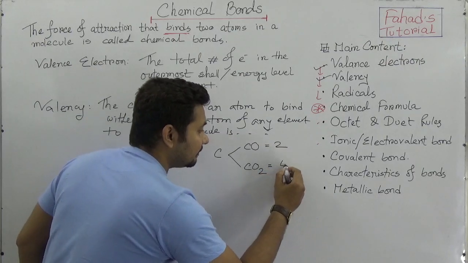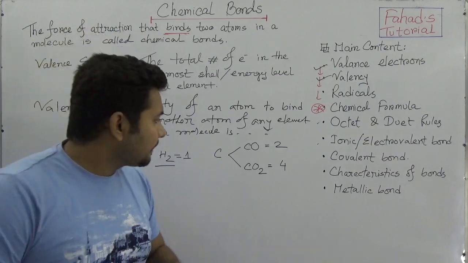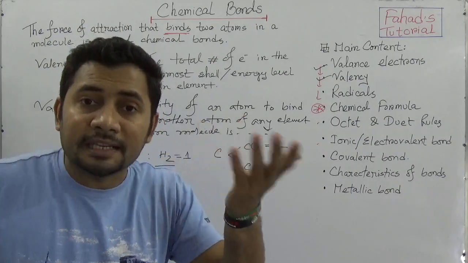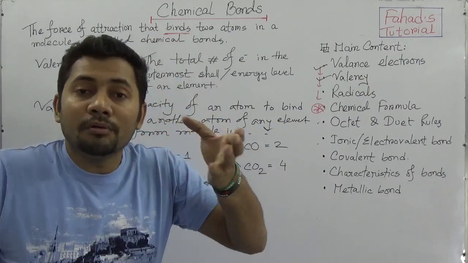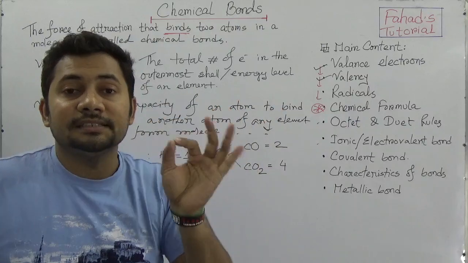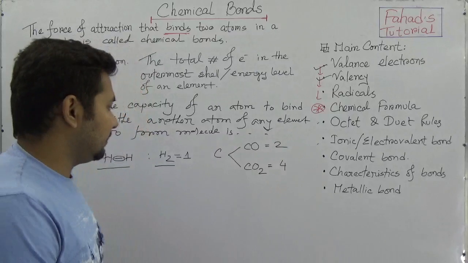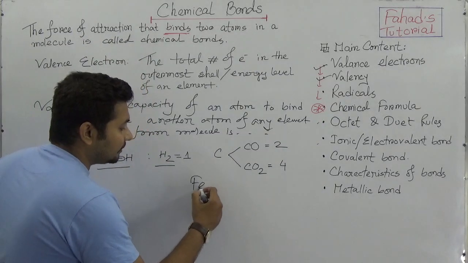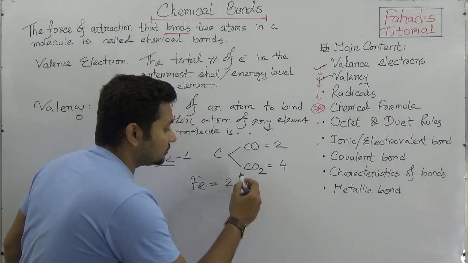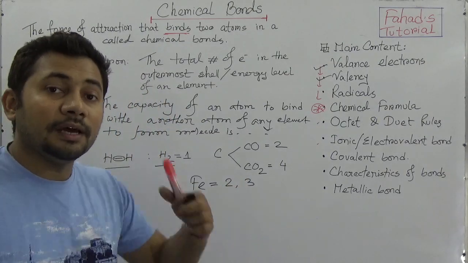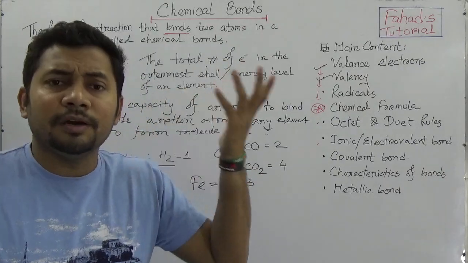But here the valency of carbon is 4. Why? Because the valency varies, and that is why when some elements have more than one valency, this is called the variable valency. Like iron, we know that iron valency can be 2 and 3. So now you may have a question: why is there a variable valency, and where does this concept come from?